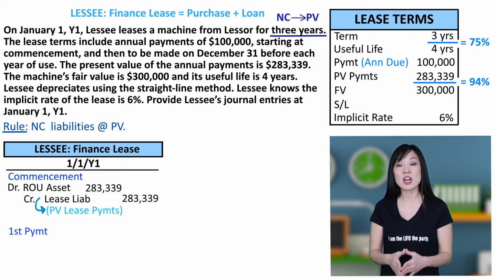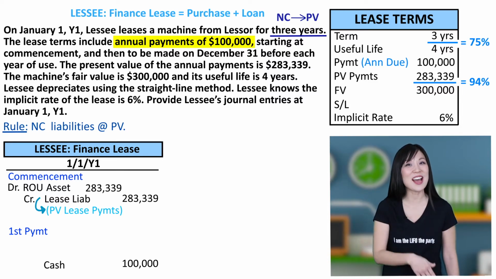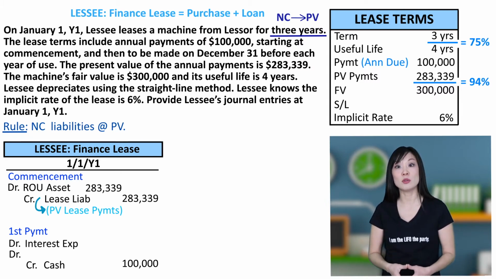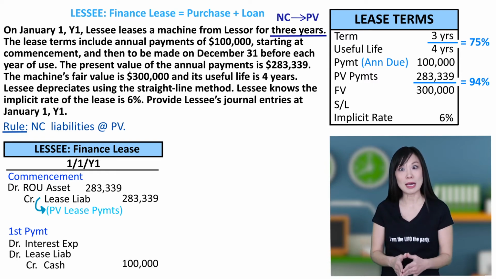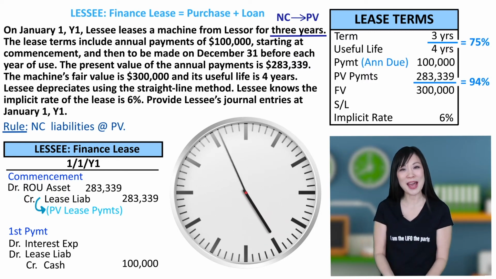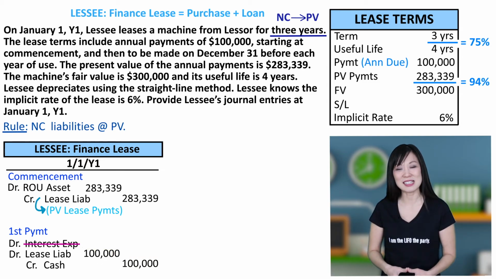In this problem, we have another entry at 1/1/Y1 for the first payment. The prompt says annual payments of $100,000 starting at commencement. Lessee makes a payment of $100,000. When you make a payment, you spend money. That's cash going down, credit. What's the other side of the entry? Typically, we allocate part of the payment to interest expense. Then the rest reduces the lease liability, the loan principal. But interest only occurs with the passage of time. At commencement, no time has passed. Then there is no interest expense. The entire $100,000 goes to lease liability.